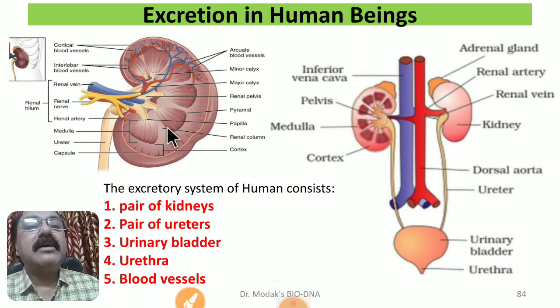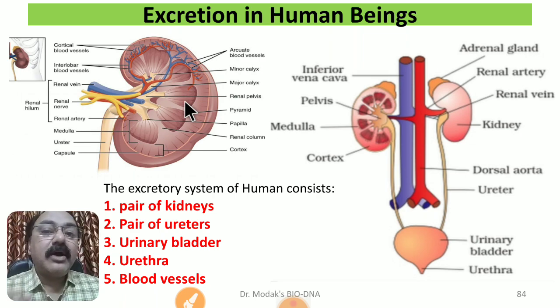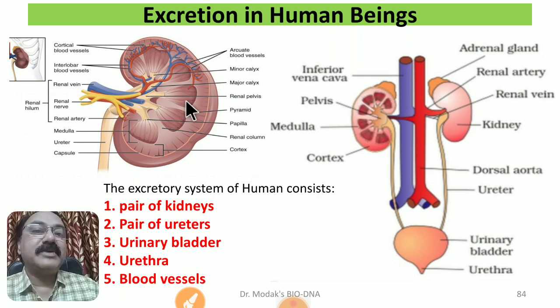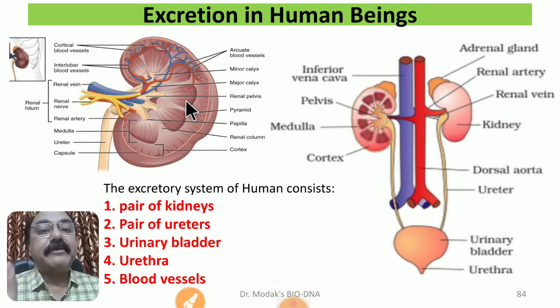In the medulla, you can see these triangular pyramids. They are called renal pyramids, and in these renal pyramids are present the actual structural and functional units of the kidney that are responsible for filtration of the blood to remove the nitrogenous waste, and these are called nephrons.